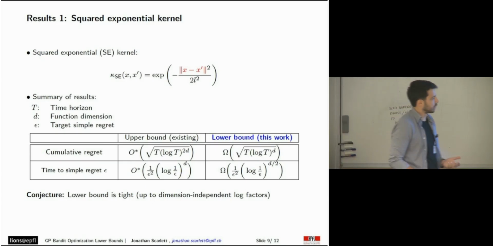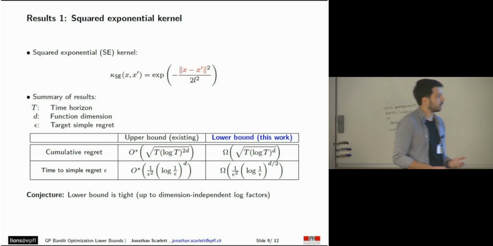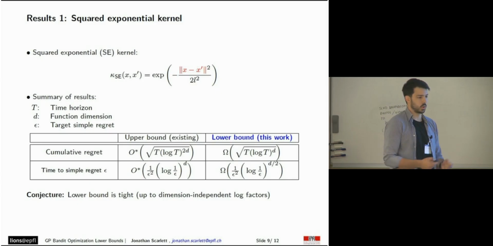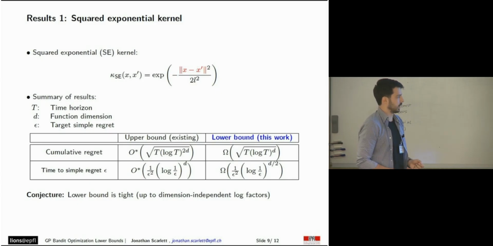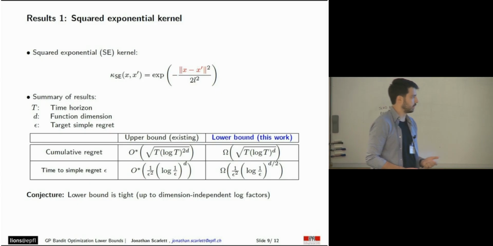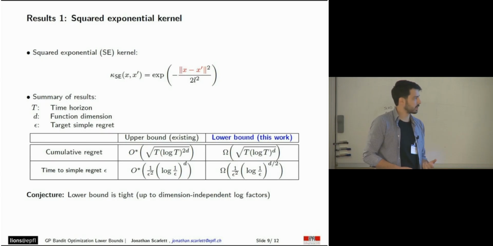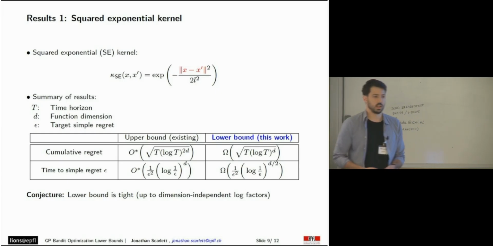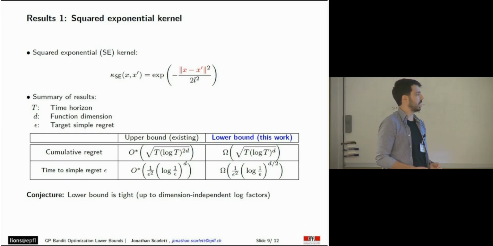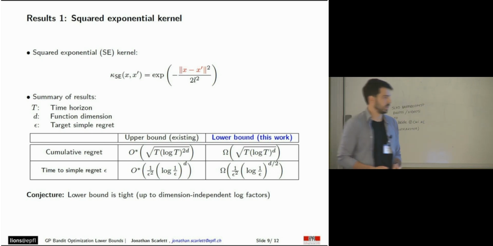So now, if we look at the upper bounds and their corresponding lower bounds, we can see that these two coincide up to a factor of 2 in the exponent. So here we have 2, and here we don't have it. So we see that our lower bounds nearly match the existing upper bounds, and we conjecture that these upper bounds can be improved and that our lower bound is tight.